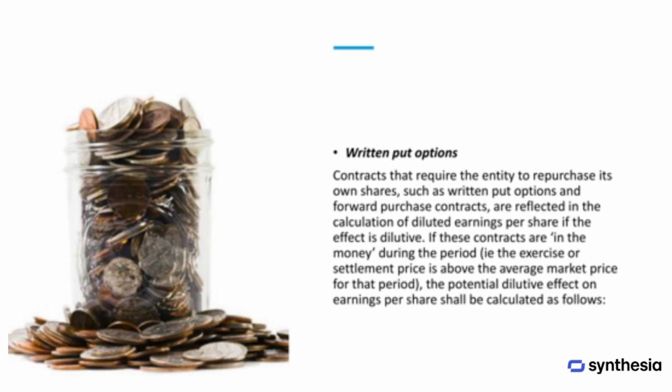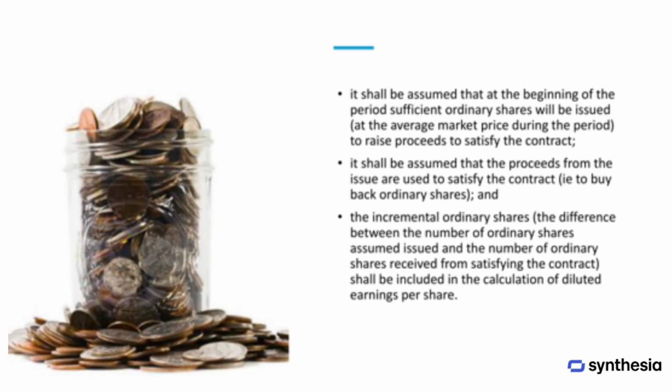Contracts that require a company to repurchase its own shares, such as written put options or forward purchase contracts, are included in diluted earnings per share if they have a dilutive effect. When these contracts are in the money, meaning the exercise or settlement price is above the average market price during the period, the potential impact on earnings per share is calculated according to the specific rules for such instruments.